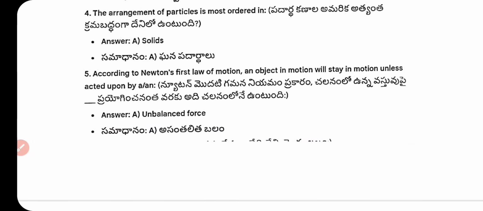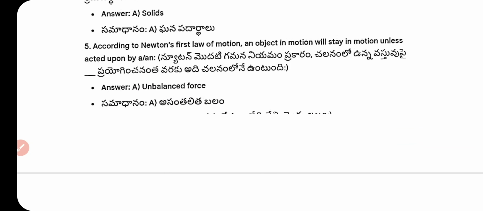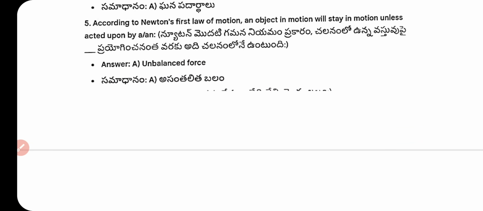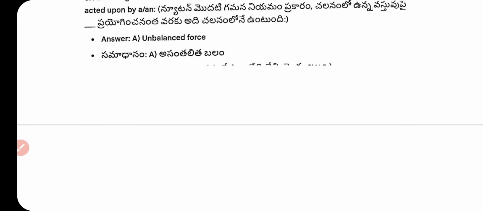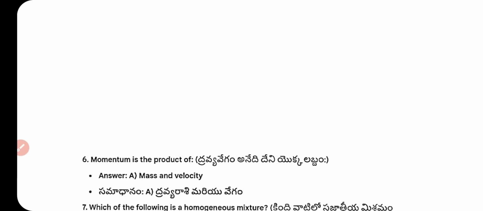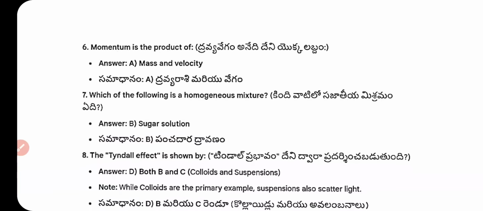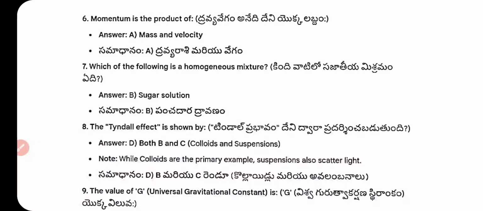According to Newton's first law of motion, an object in motion will stay in motion unless acted upon by an unbalanced force. Question number 6. Momentum is the product of mass and velocity. Which of the following is a homogeneous mixture? The answer is a sugar solution.